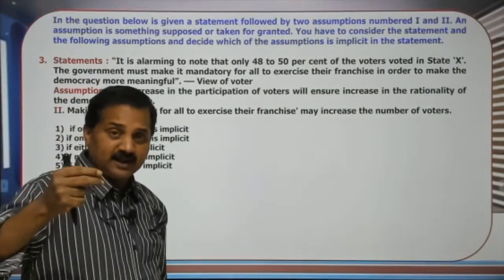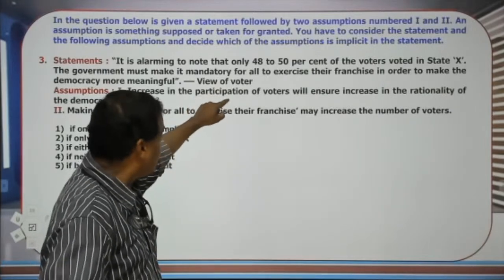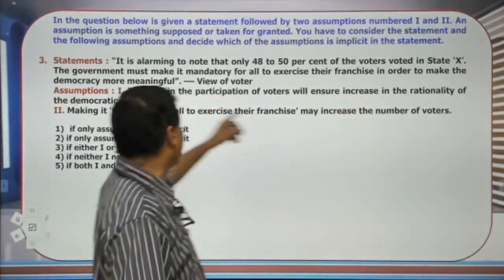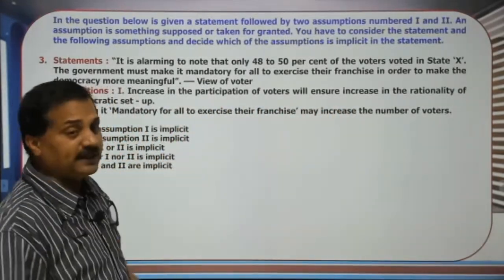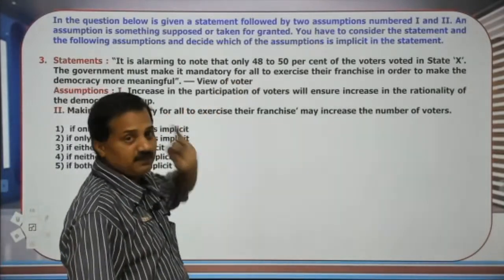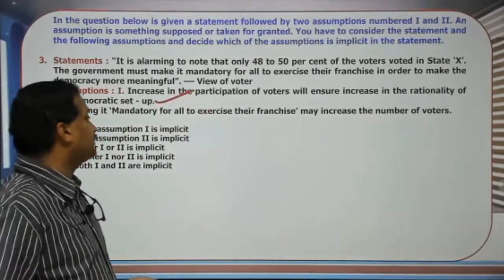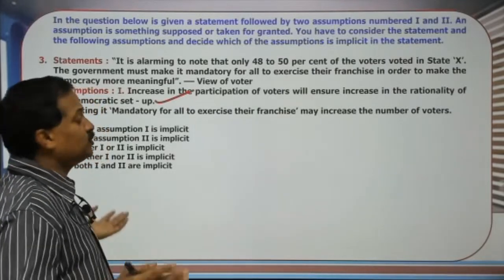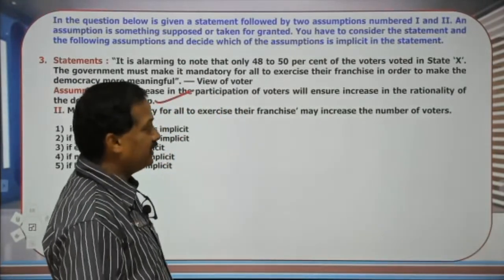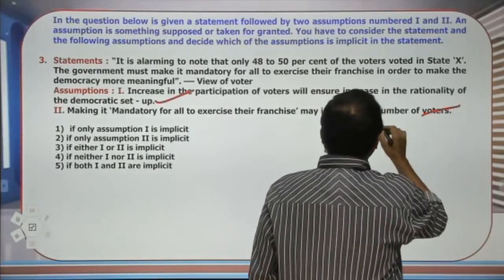That is why I said in the beginning that a valid assumption is the basis of a statement. Increase in participation will ensure increase in the rationality of democratic setup is clearly there. Only a person who believes this will make a statement of this kind. So the first one is a valid assumption. Making it mandatory for all to exercise their franchise may increase the number of voters is also there. Listen, there is a small mistake. It will not increase the number of voters, but it will increase voting.